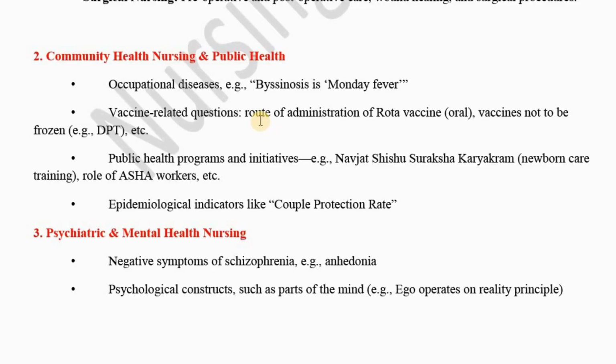In that they asked one MCQ on the route of rota vaccine, how the rota vaccine is administered, that is oral. Then vaccines that can be frozen and vaccines that cannot be frozen, and vaccines which are live vaccines and which are not live vaccines. Then they asked some MCQs from public health programs, for example they asked one MCQ from Navjaat Shishu Suraksha Karyakram in NORCET 8, newborn care training, then what is the role of ASHA workers, etc. Then they asked one MCQ from couple protection rate.